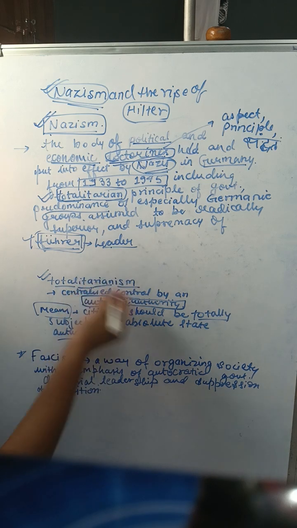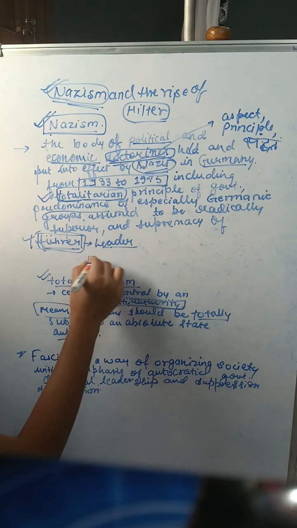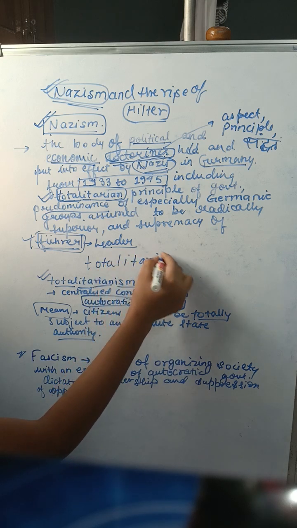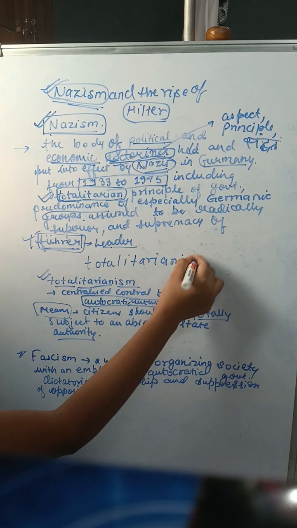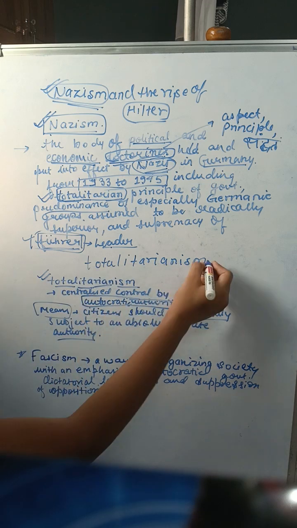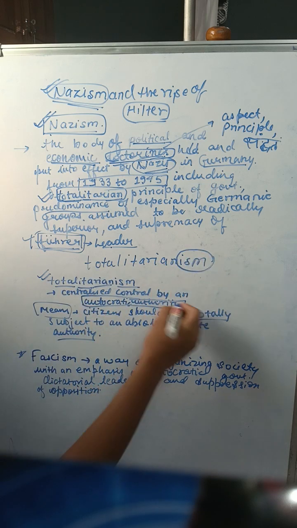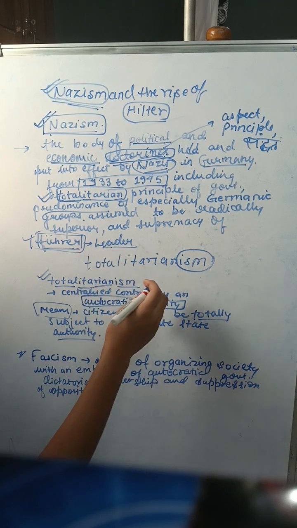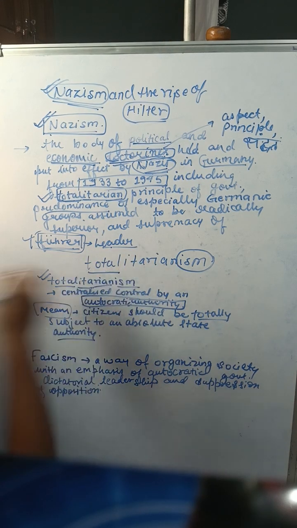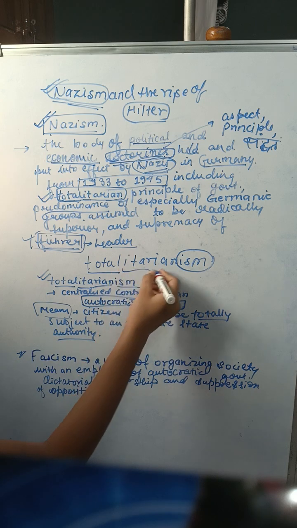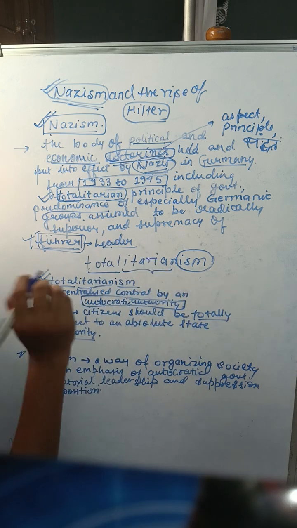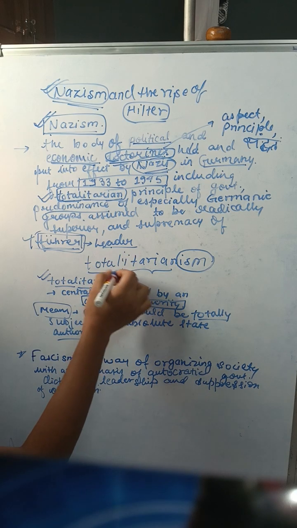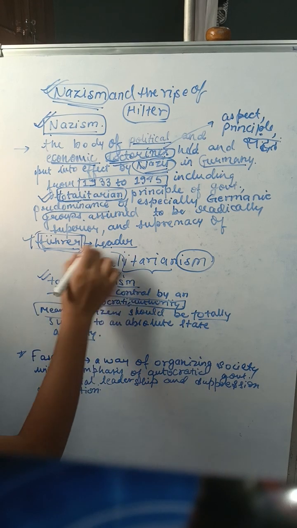So see, you can divide this word. It is totalitarianism. First of all, let us remove this ism. This means ideology or kind of principle. And total is another word, and this is Italian, okay? So you can see the word total over here.